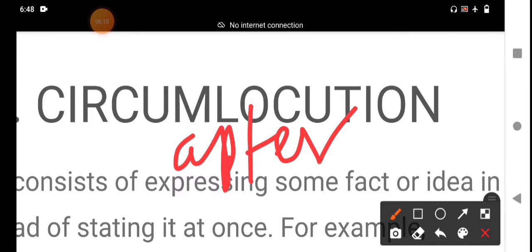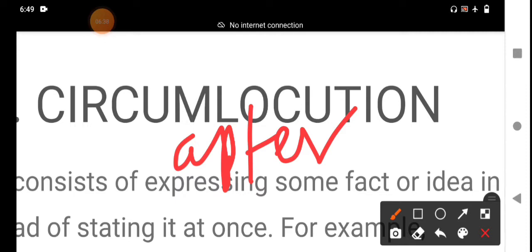It is called circumlocution, figurative language. It is a rhetorical device that can be defined as an ambiguous, obscure, vague, not clear, paradoxical way of expressing things, ideas and views.